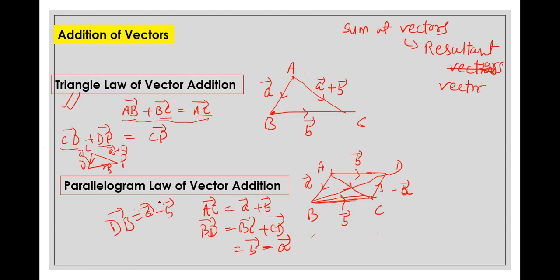Whether you remember the parallelogram law of vector addition or not, very important is remembering the triangle law of vector addition. If you are very clear in the triangle law, then the parallelogram law you will automatically understand. One diagonal is the side of one of the triangles, and the other diagonal is the side of another triangle. So you have adjacent sides of two triangles, and the third side can be obtained by using the triangle law of vector addition. Okay, so these are some of the basics we have to study today.